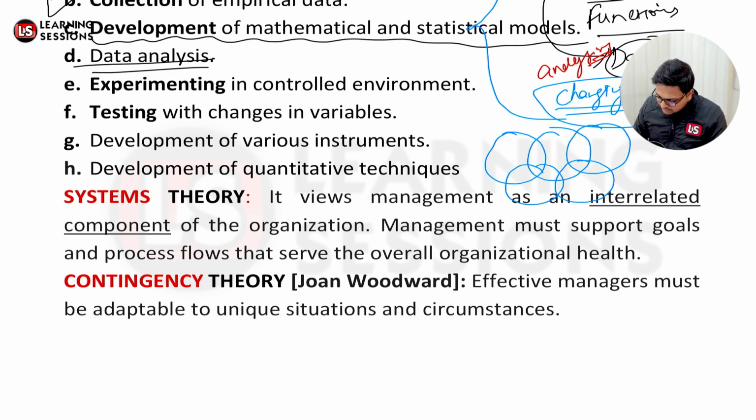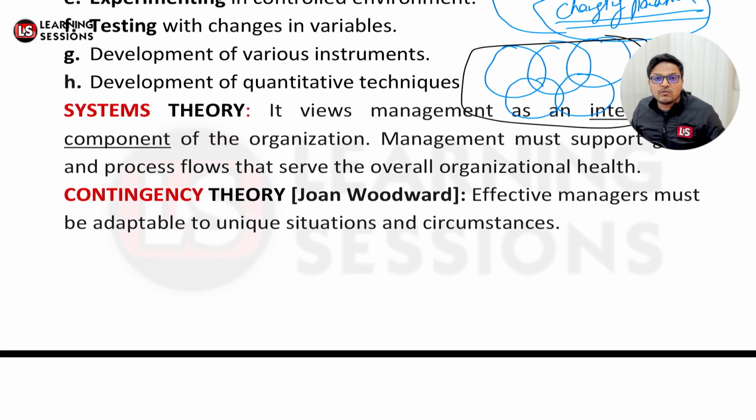Now management is one fundamental which will be looking for all these interrelations, and further will be providing the backbone of the system so that a better organizational health can be there. That's the systems theory. The third one is contingency theory, which was given by John Woodward, that effective managers must be adaptable. So if there is any unique situation or circumstance, then in that particular case the managers must be adaptive to it.